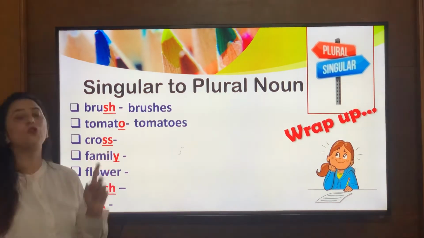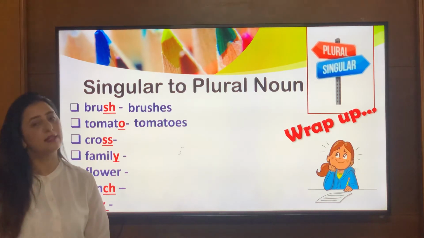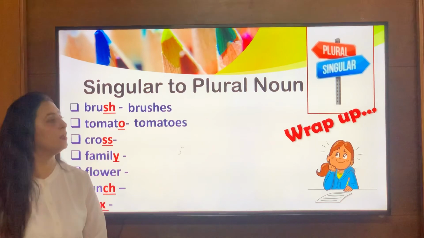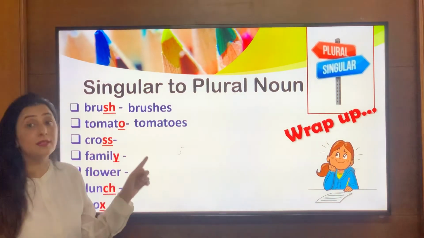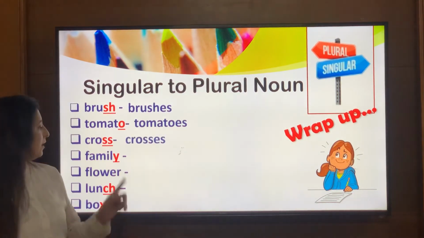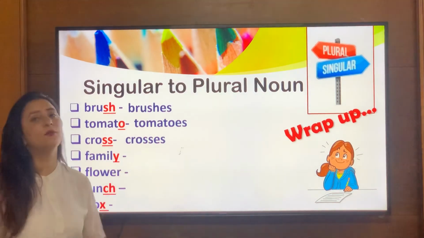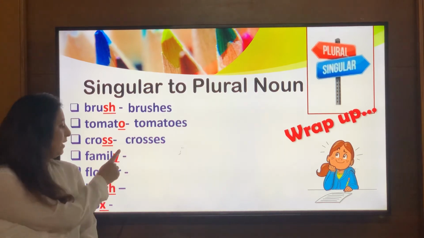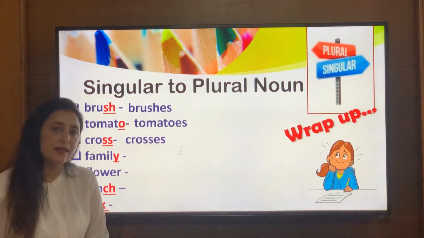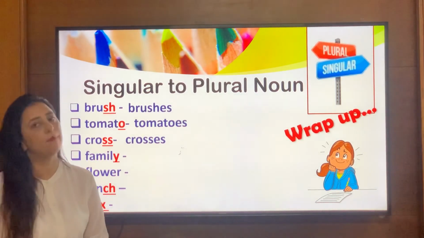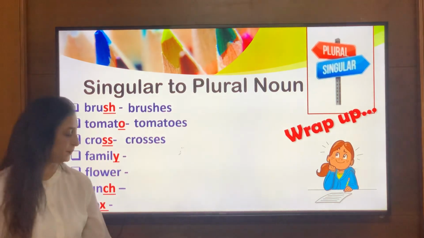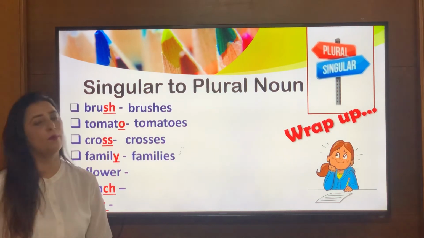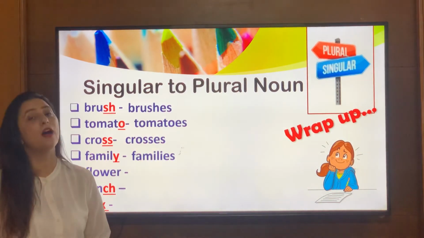Okay, now next word, cross. The noun is ending with again ss. We'll simply add es towards the end to form its plural. So cross becomes crosses. Now family. The word is ending with y and there's a consonant L before y. So I will cut y and I will add ies to form its plural. So family becomes families. Flower. We'll simply add s to form its plural. So flower becomes flowers.